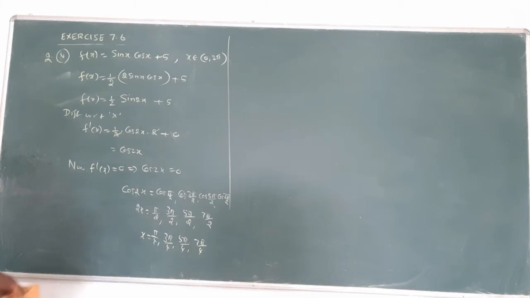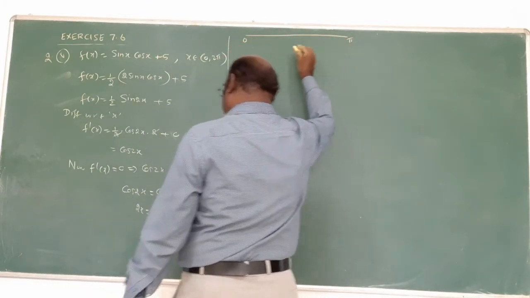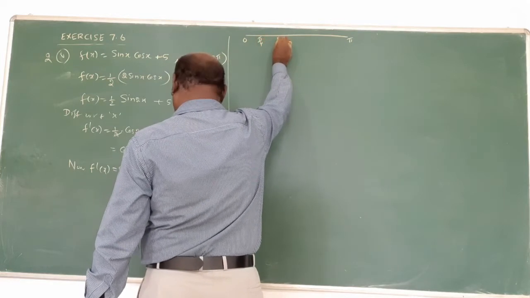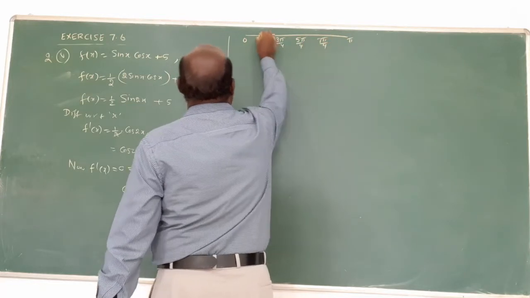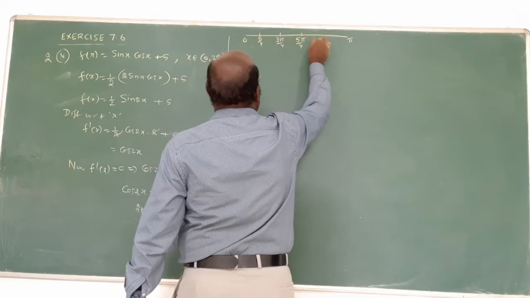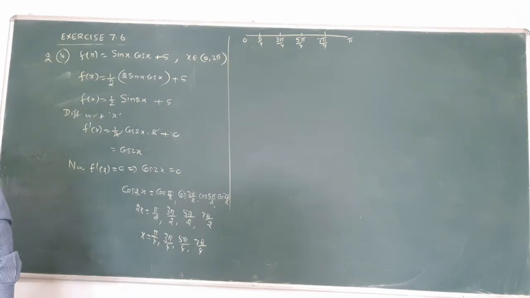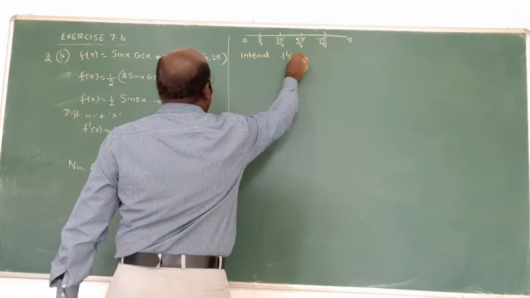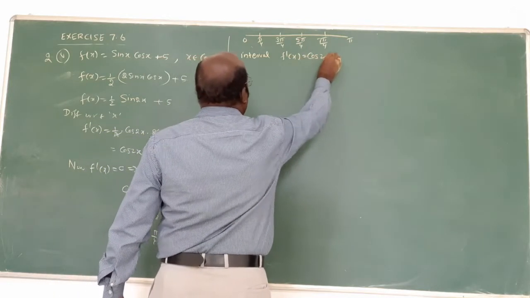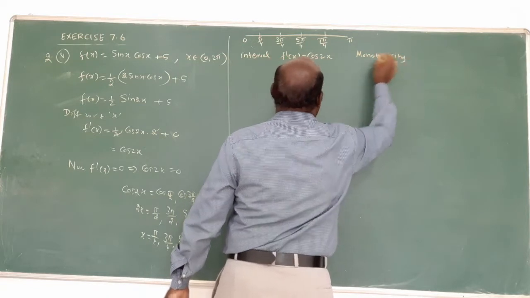Now put the intervals. It is 0, here pi. In between, pi by 4, next 3 pi by 4, 5 pi by 4, 7 pi by 4. Here interval 1, 2, 3, 4, 5 and so on. Someone will let the calculation for this problem. You will consider the intervals one by one. First interval. Next is what? F dash of x equal to cos 2x. Here, monotonicity. Am I right?